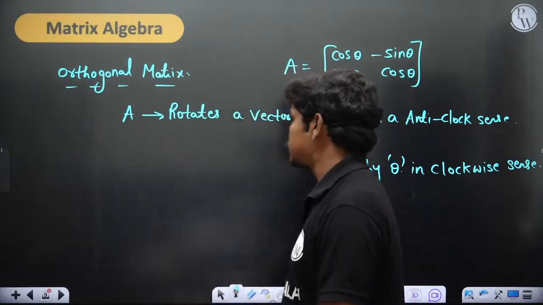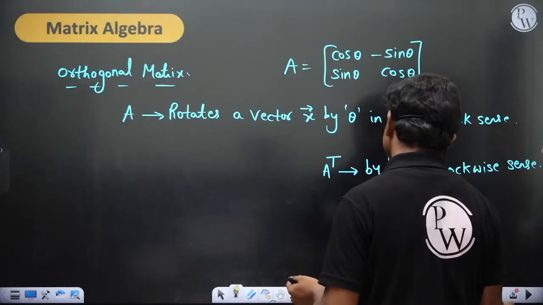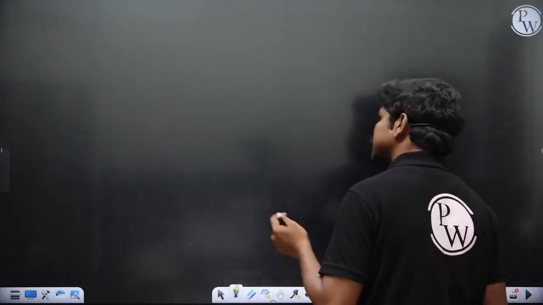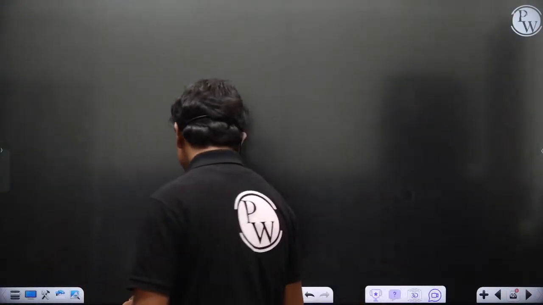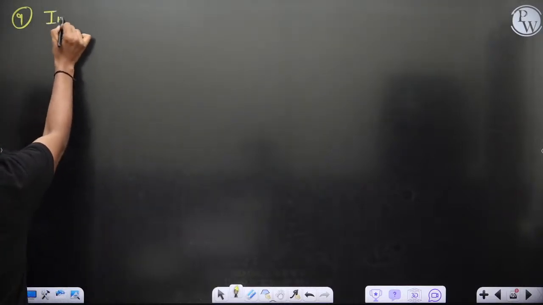Okay, no issues. So anyway, we are continuing basically. So in the last lecture, what we talked about is the orthogonal matrix, and we have seen the transformations of an orthogonal matrix. Okay, so now let us go for some other types, which is number 9. Okay, because I think orthogonal is 8. So, the involutory matrix.